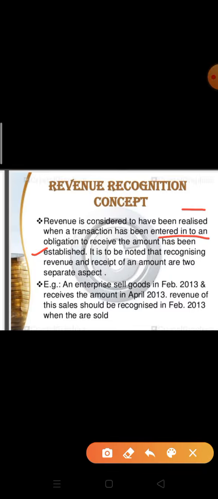Revenue is earned by sale of goods or by providing services. The concept of revenue recognition determines the time or the particular period in which revenue is realized. Let's take an example of it. An enterprise sells goods in Feb 2013 and receives that amount in April. Revenue of this sale should be recognized in Feb 2013 when the goods are sold.